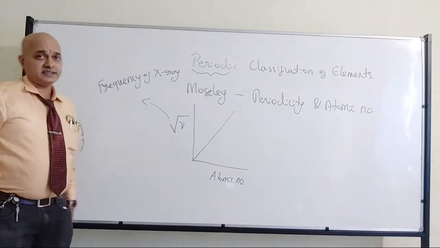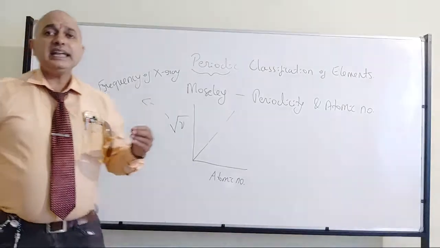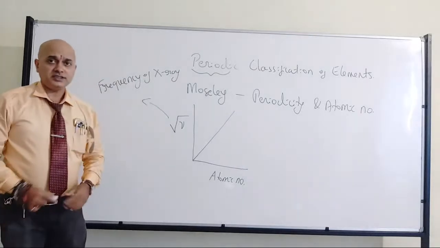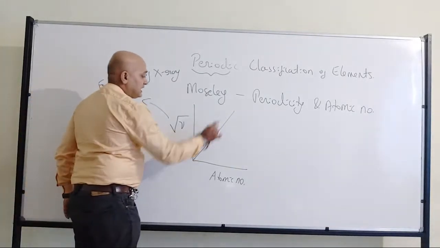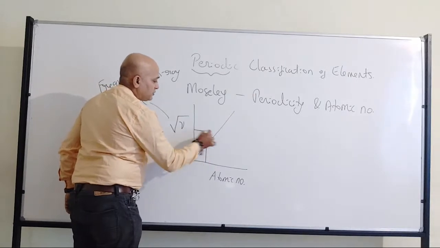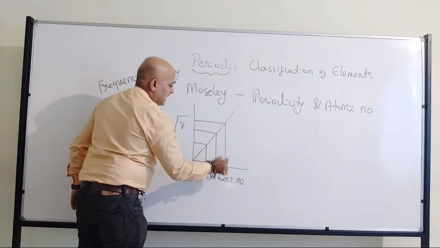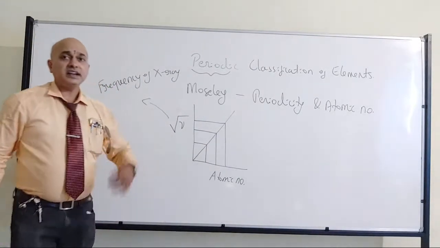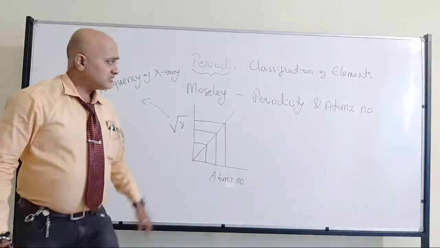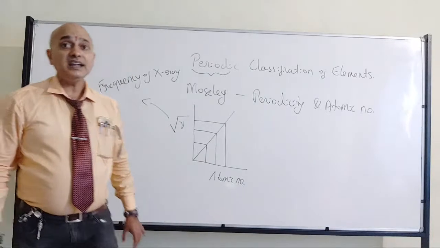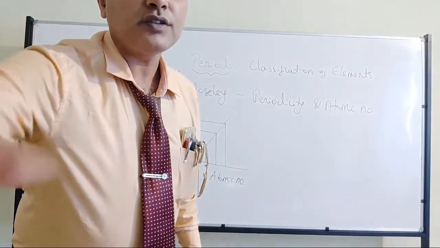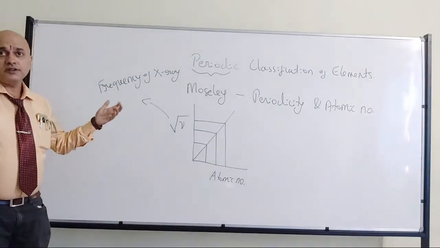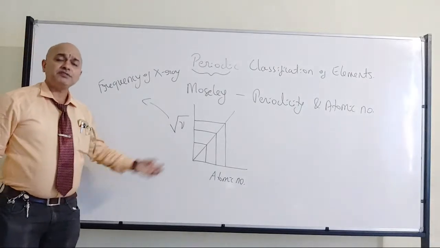So what does it indicate? Please remember, in any graph, if two quantities give a straight line, it indicates that they are directly related to each other at any point; they are dependent on each other. So that's what we can conclude, since he got a straight line. That's Moseley's contribution. So when I talk about X-radiation, why can we correlate it with atomic number?